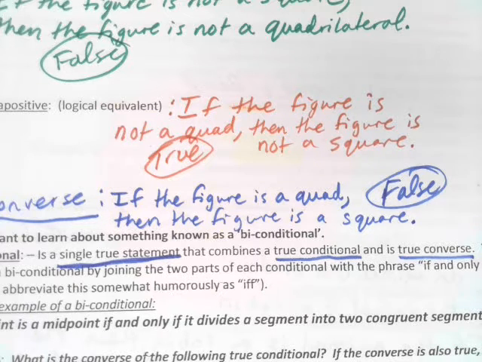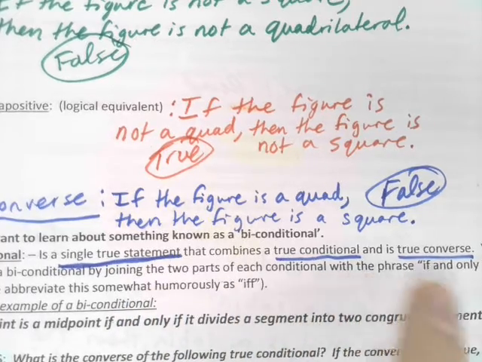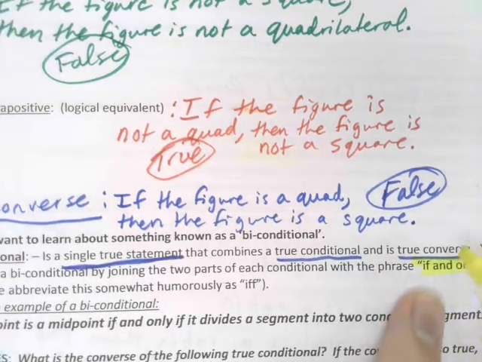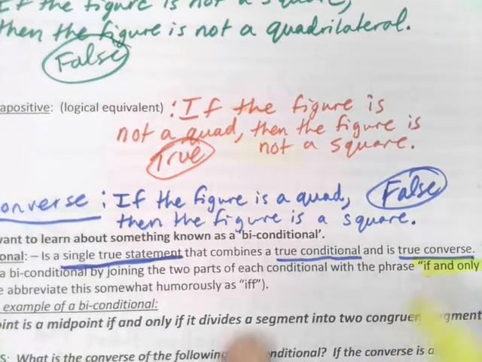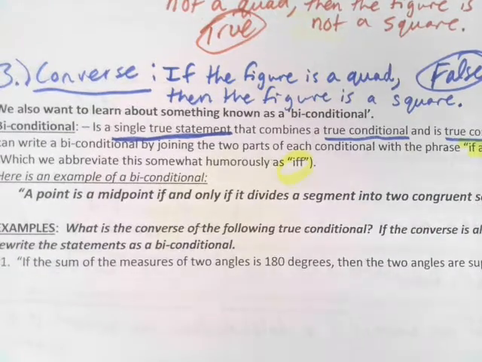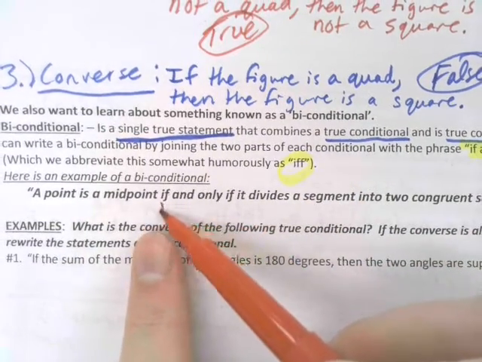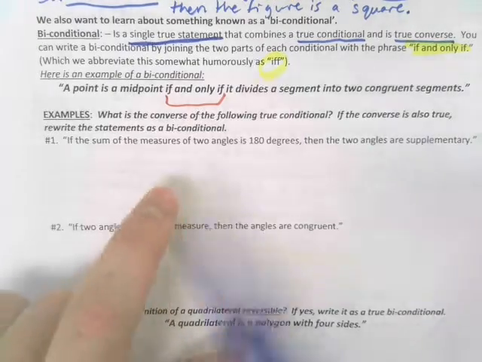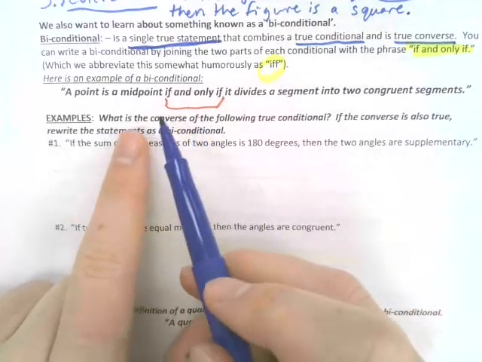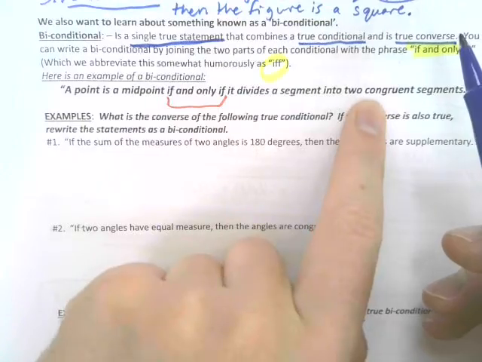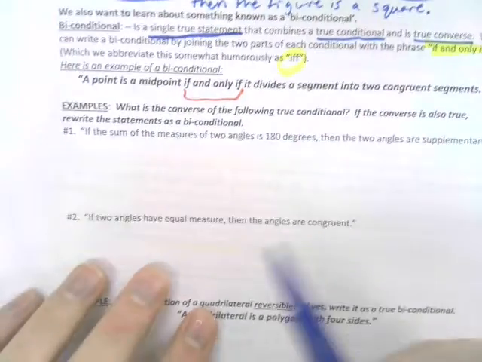So in other words, no matter which way you write it, if you flip the hypothesis and conclusion, it will still work. Now, you can write a biconditional by joining the two parts of a conditional with the phrase, this is a big phrase we're going to use a lot this chapter, if and only if, which we sometimes abbreviate as iff. You can see this in action right here, if and only if. We said we have a point as a midpoint if and only if it divides a segment into two congruent segments.